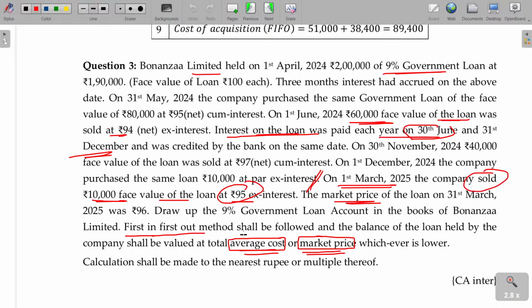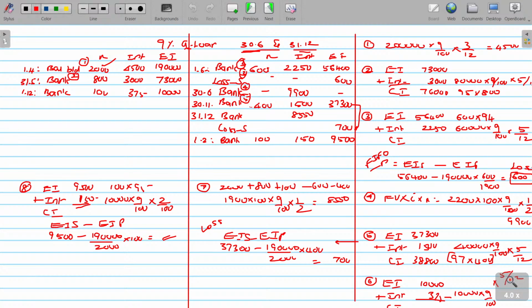Then what more? The market price of the loan on the year end being 96. So, market price being 96. Market price and average price, whichever is lower will be the closing value. We will get it later.